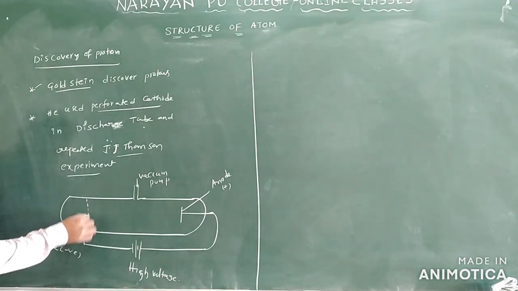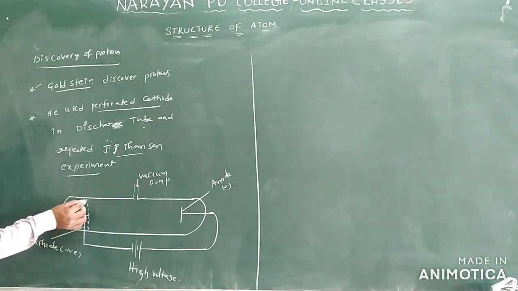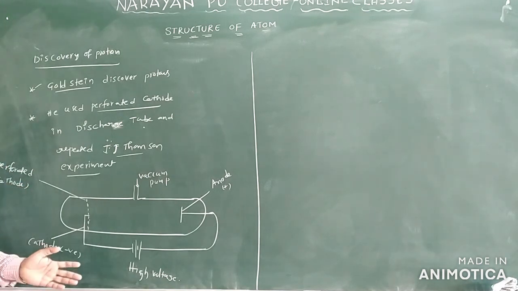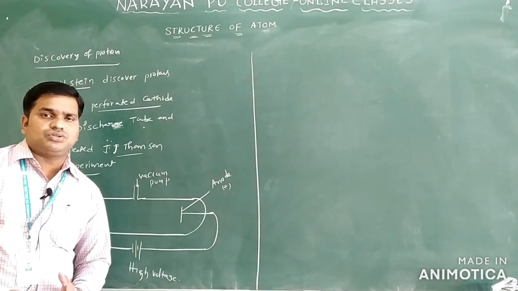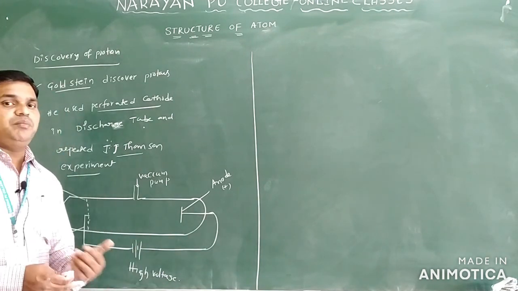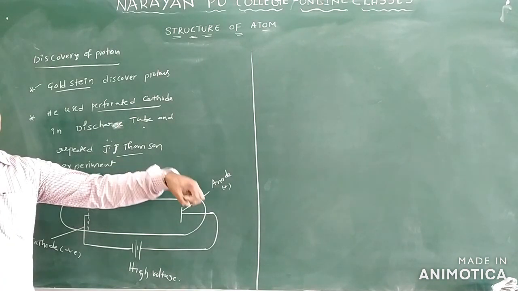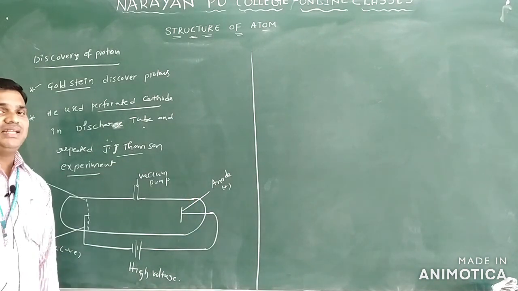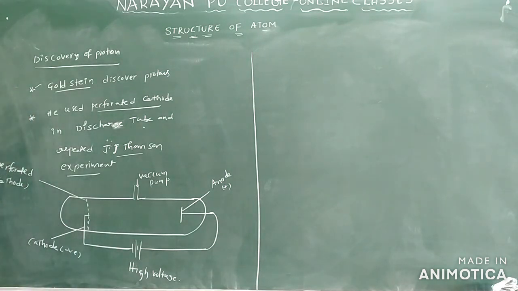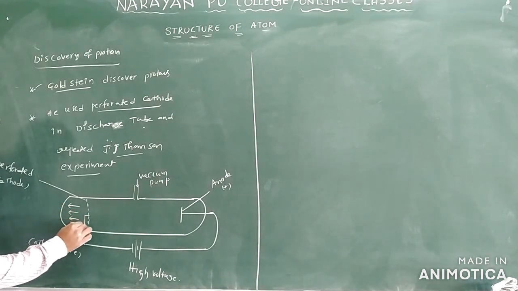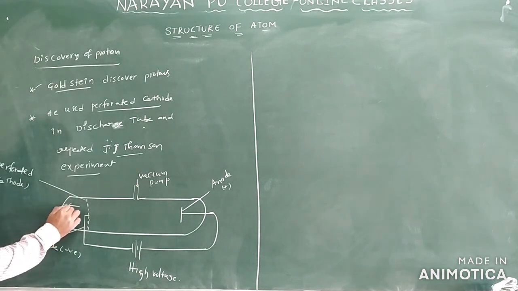This is a perforated cathode. Whenever the high voltage is supplied between these two metal electrodes, what happens? There is a streaming of new particles behind the cathode. The discharge tube contains gas at very low pressure, and when we supply high voltage electricity, a new ray, a new streaming of particles, appears behind the cathode.